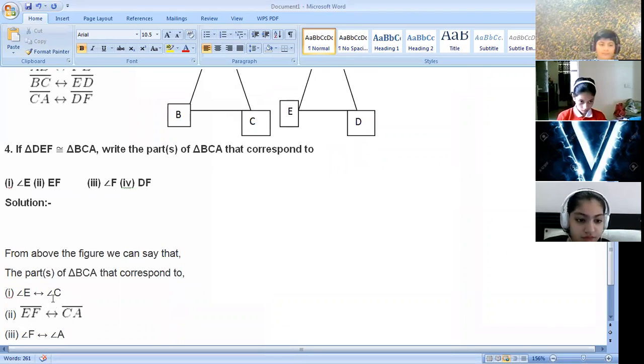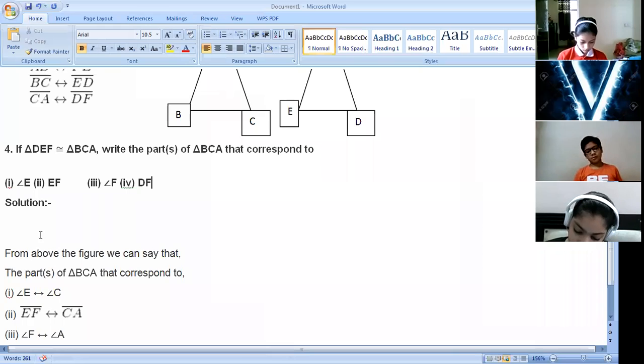So put a correspond sign like this. Double arrow sign. This will be a correspond sign, and the congruent sign is this way. The double arrow sign is called a corresponding sign.